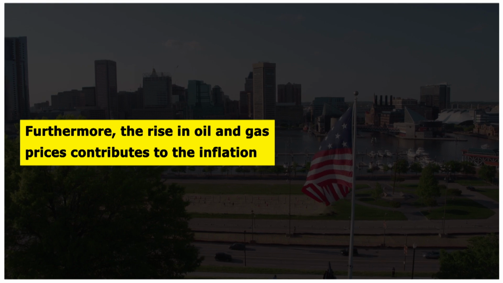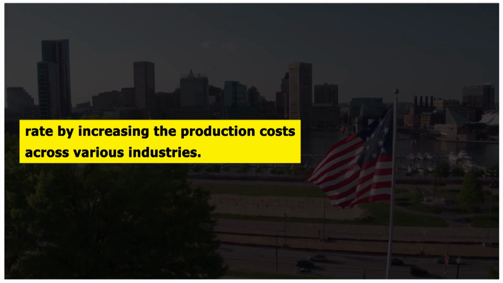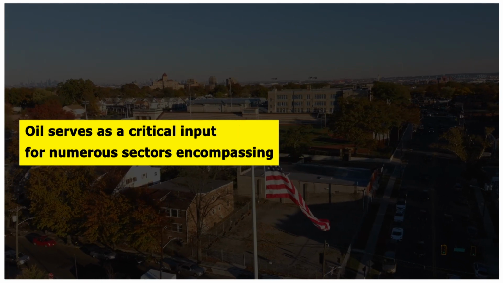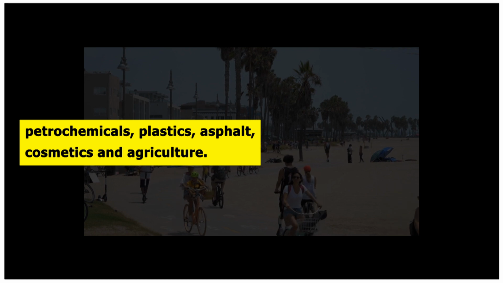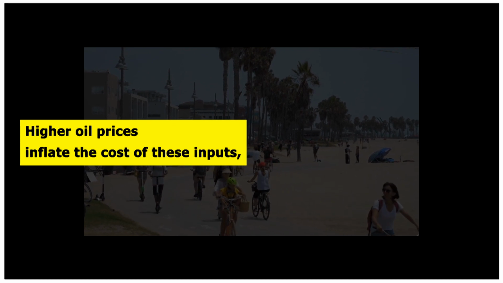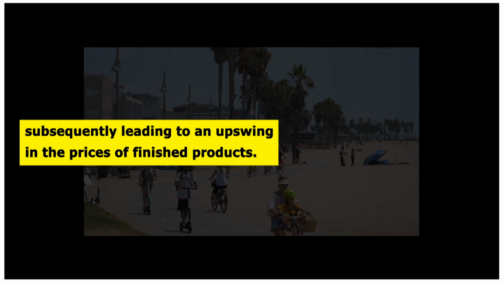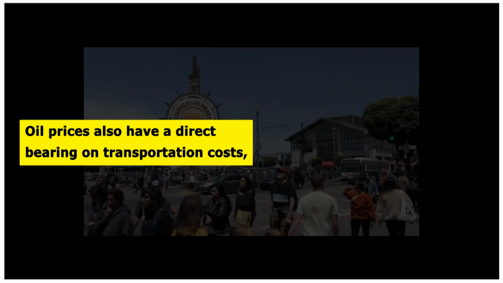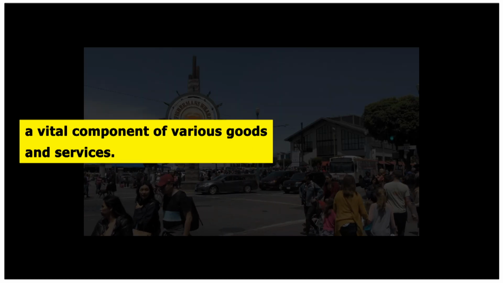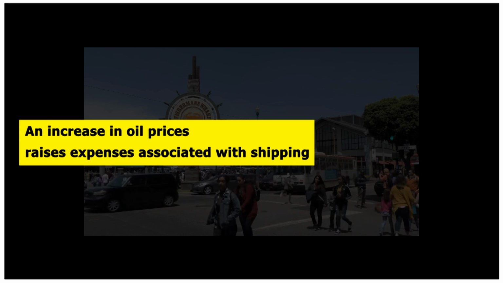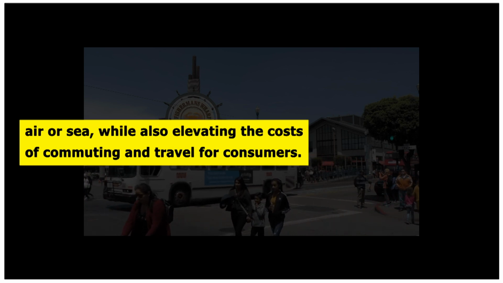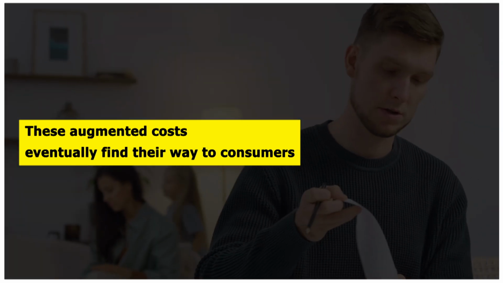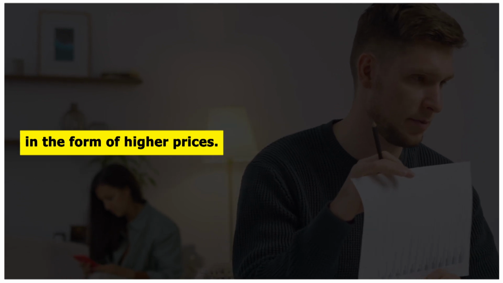Furthermore, the rise in oil and gas prices contributes to the inflation rate by increasing the production costs across various industries. Oil serves as a critical input for numerous sectors, encompassing petrochemicals, plastics, asphalt, cosmetics, and agriculture. Higher oil prices inflate the cost of these inputs, subsequently leading to an upswing in the prices of finished products. Oil prices also have a direct bearing on transportation costs, a vital component of various goods and services. An increase in oil prices raises expenses associated with shipping goods via truck, rail, air, or sea, while also elevating the costs of commuting and travel for consumers. These augmented costs eventually find their way to consumers in the form of higher prices.